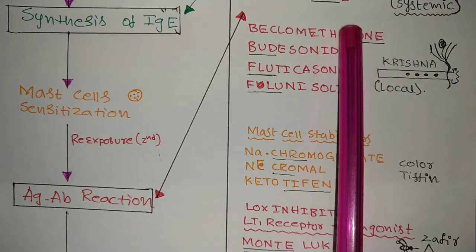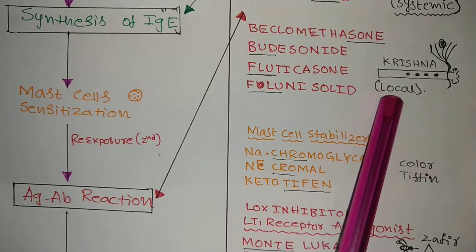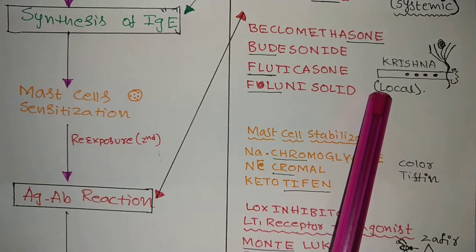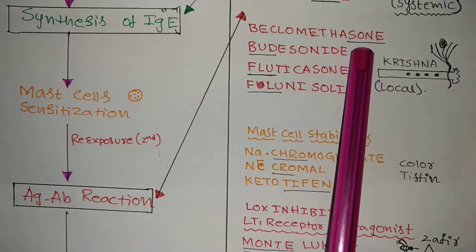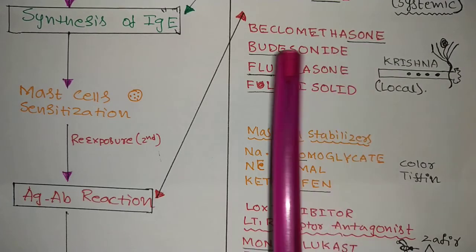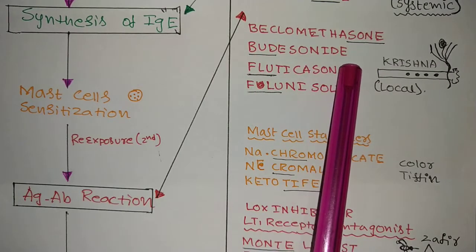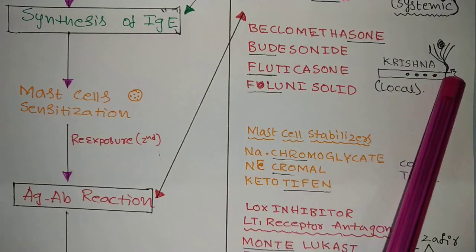They will ask in the exam either which is systemically active, which is locally active, like that. They will ask in the examination compulsorily. See here, beclomethasone. Here also sun is there, but not HP sun. And budesonide.